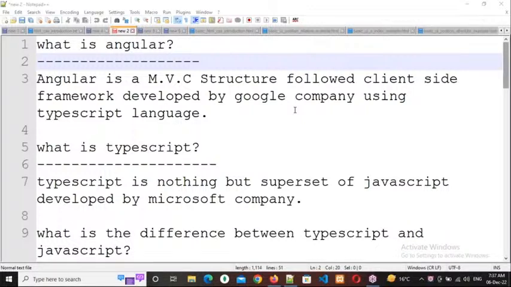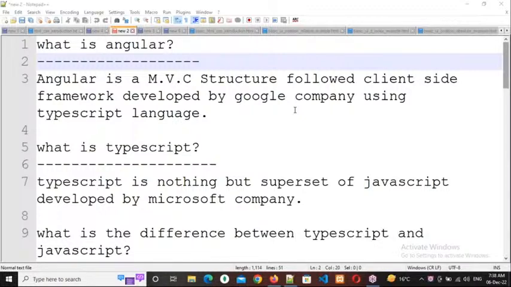Clear, everybody? Kindly respond. A modified version of JavaScript, or else an extended part of JavaScript. Which company developed this? Microsoft. Now tell me, who is the owner of Angular, Microsoft or Google? Google only. Whoever programmed that application will be the owner, not all the persons. For example, if you develop any application using the Java language, you will be the owner because you programmed it, not the person who developed the Java language. You will be the owner, and you are not a partner either.